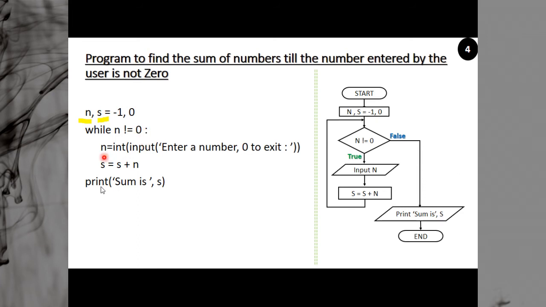Now you enter into the loop and the statement comes: n is equal to int(input('Enter a number, 0 to exit')). You have to enter any number and a prompt will come. If you want to exit, you can enter 0.